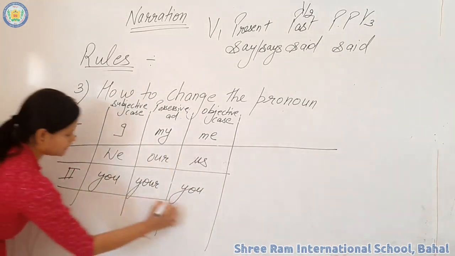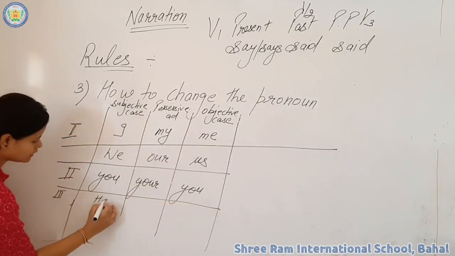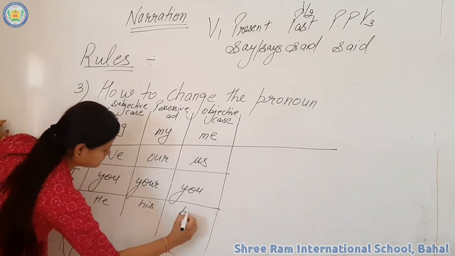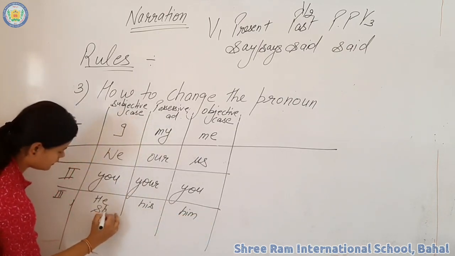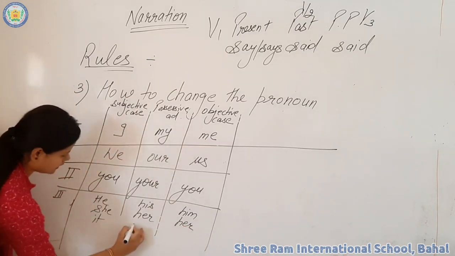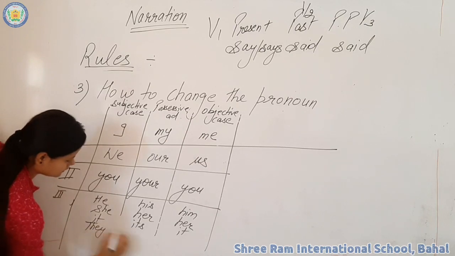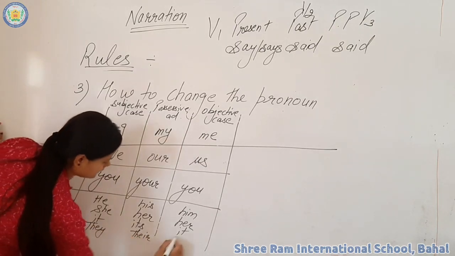This is your second person. Now third person is he, his, him, she, her, it, its, it, and they, their, them.